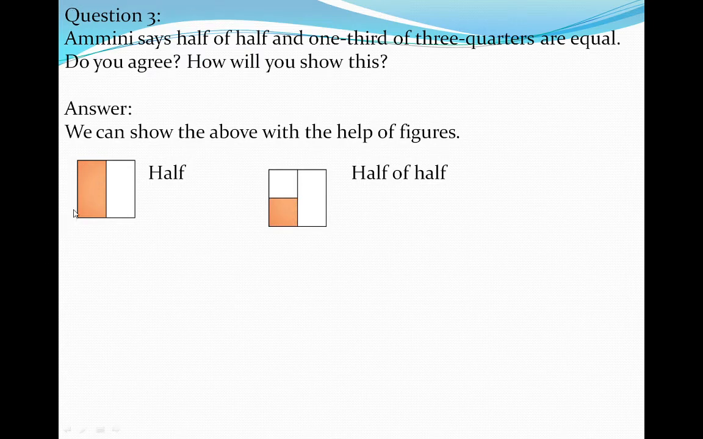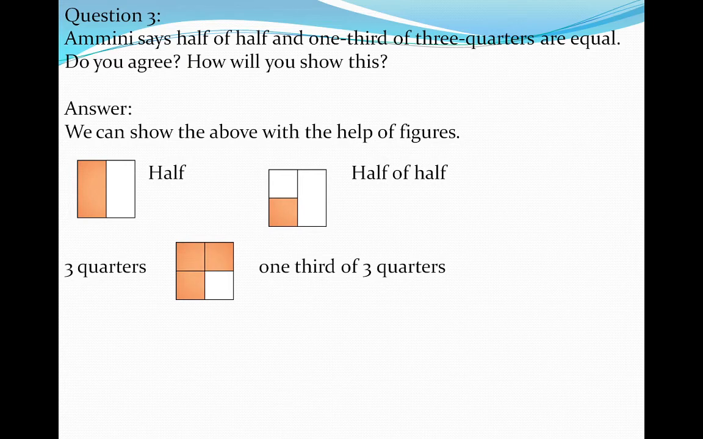Now we will consider this half part and we have to show the half part of this half. So now we will draw one horizontal line and show in this way the half of the half. Now 3 quarters and 1/3 of 3 quarters. In this way we show the 3 quarters. That means we will divide the square into 4 equal parts and we will color 3 parts out of the 4 parts. In this way we can show 3 quarters.